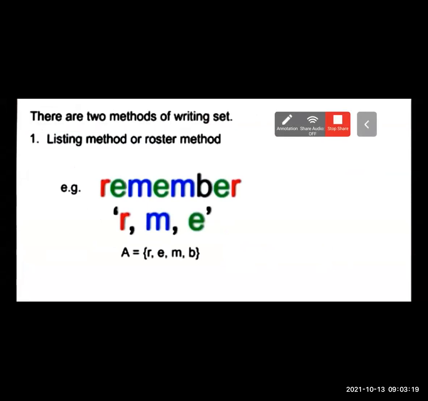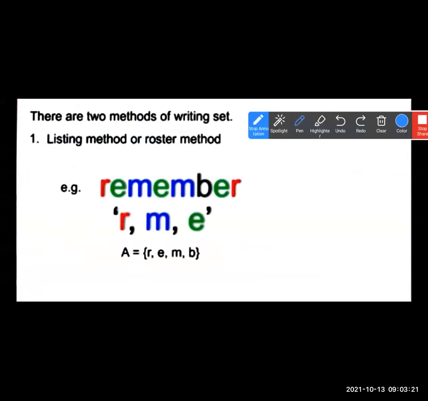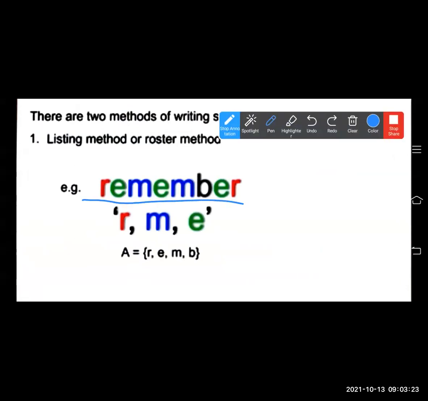Remember. REMEMBER. Here M is repeated, R is repeated, and E is repeated. That means if you have 1, 2, 3, 4, 5, 6, 7, 8, 8 letters in your word, but in the set, how many letters are you getting in the set?